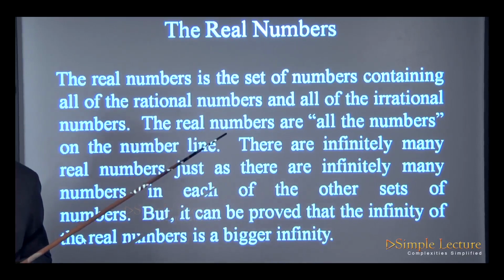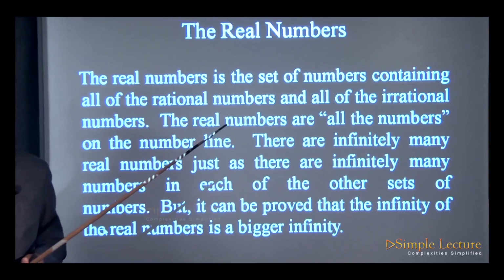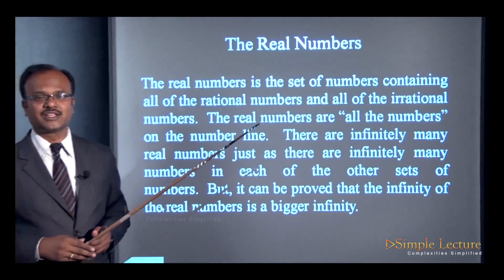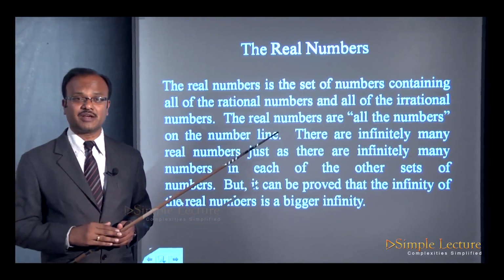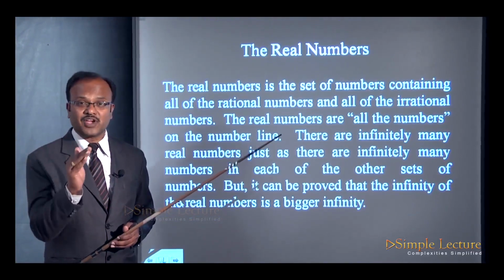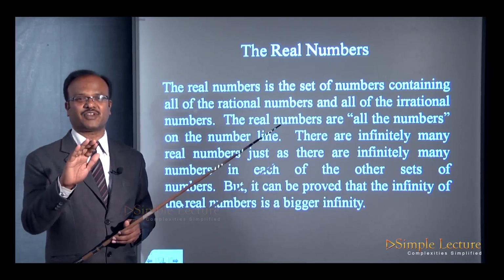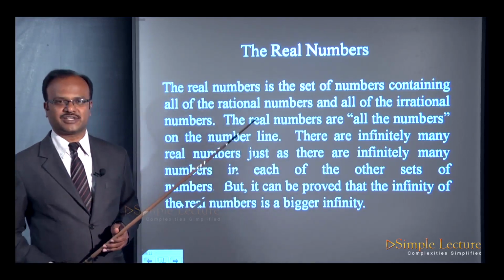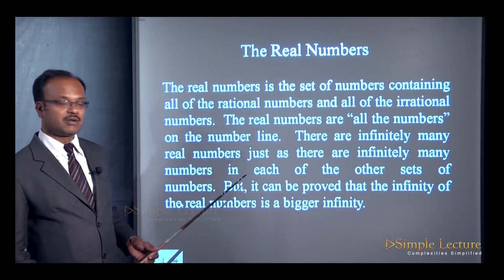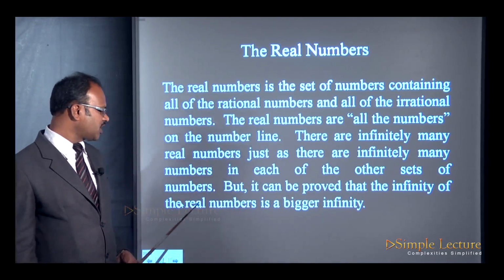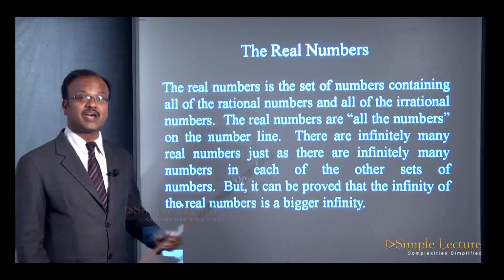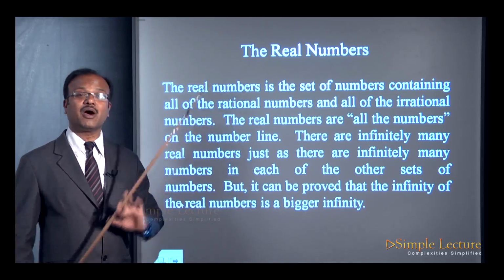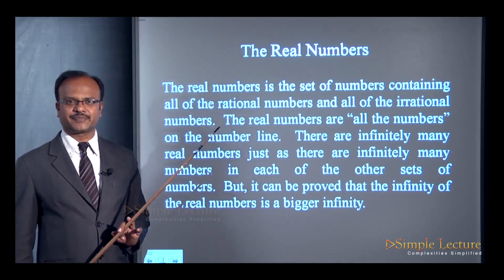Just like that, in real numbers also, your numbers are infinite. There are an infinite number of real numbers, but the infinite set in the case of real numbers is really bigger when compared to all other sets. That is what we mean here. It can be proved that the infinity of the real numbers is a bigger infinity when compared to all other sets. Okay.